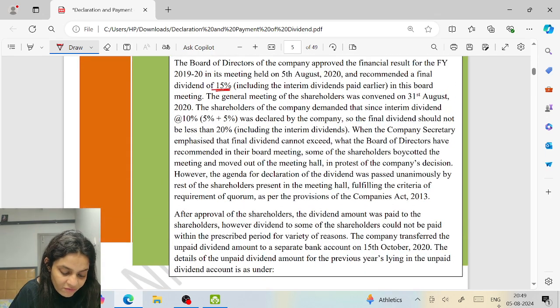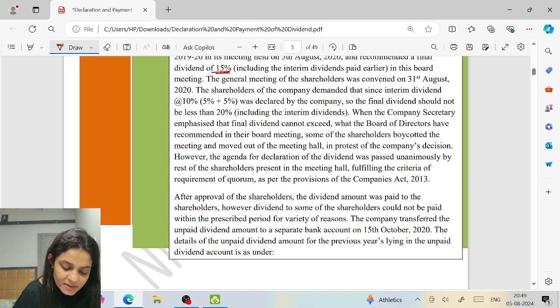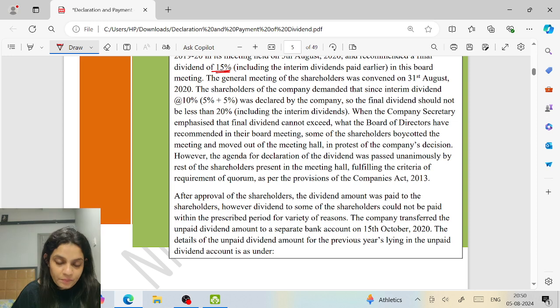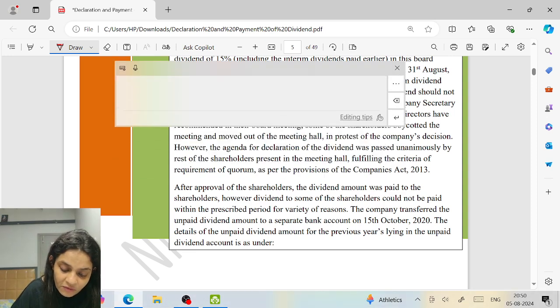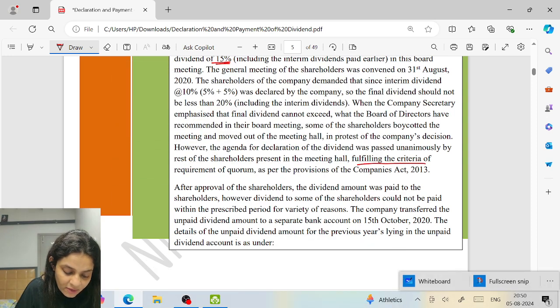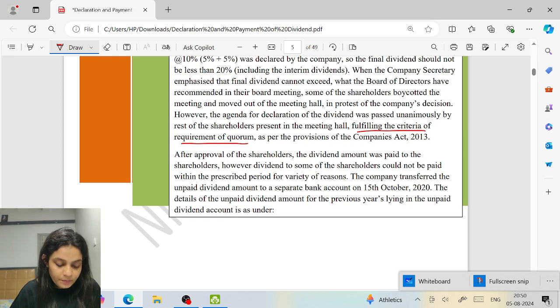When the company secretary emphasized that the final dividend cannot exceed what the board of directors have recommended in their board meeting, some of the shareholders boycotted the meeting and moved out of the meeting hall in protest of the company's decision. However, the agenda for declaration of dividend was passed unanimously by the rest of the shareholders present in the meeting, fulfilling the criteria of requirement of quorum.